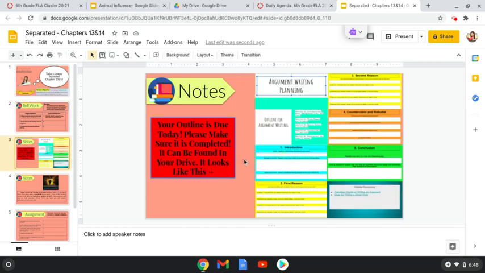Make sure your outline is finished because it's due today. This is the Google Slides outline on Google Classroom. It looks like this. I put a picture so you would know what each slide looks like. I'm finishing grading your outlines today. It's a quiz grade, so really make sure you have completed all 5 slides, because this is due today.